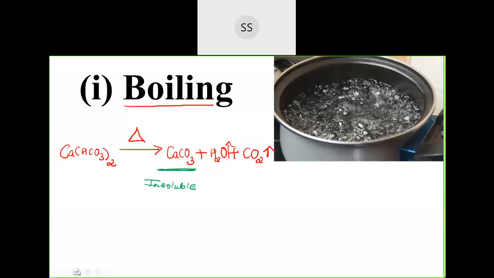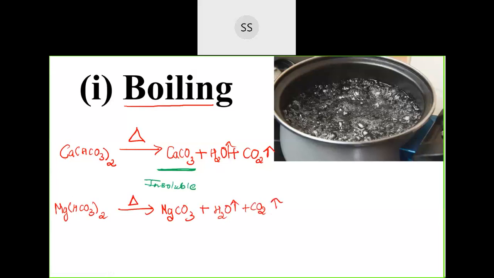Now similarly, we will take magnesium also. Magnesium hydrogen carbonate, Mg(HCO3)2, two molecules. If you are heating, even this will break down in a similar fashion. It will give you magnesium carbonate, plus water, plus carbon dioxide escaping out.